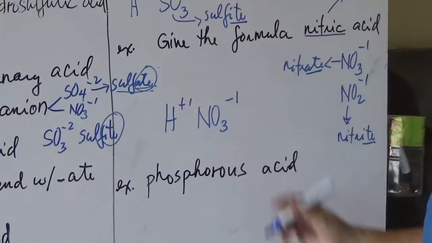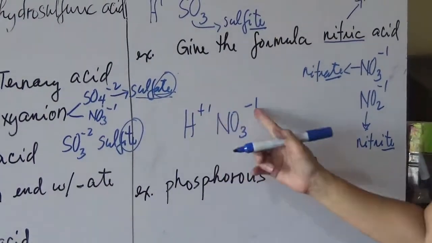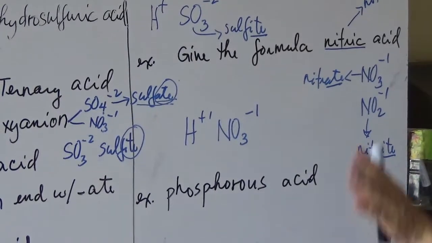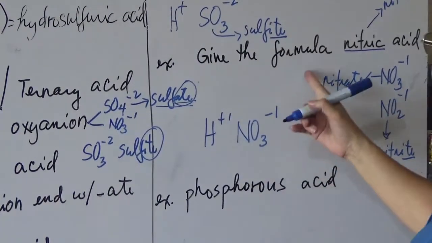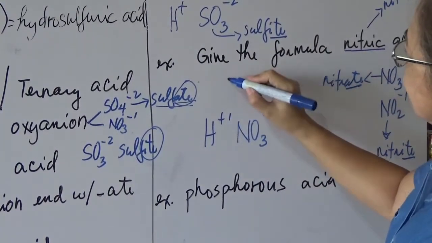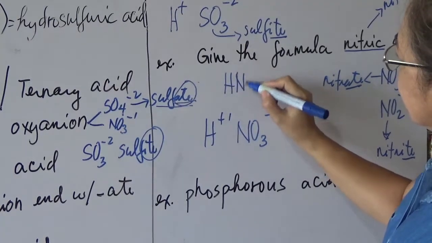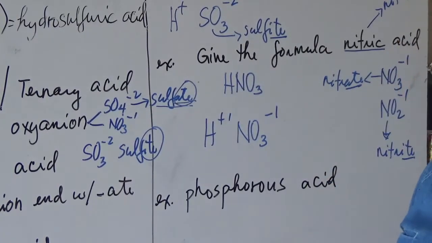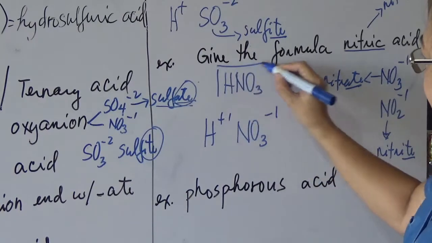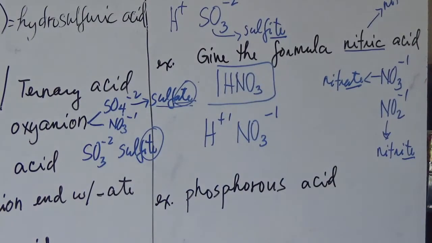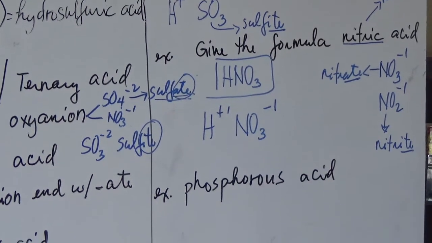Based on the charges, these are all 1 and 1, so this can be reduced to 1, of course. So the formula of nitric acid then will be HNO3. Okay? Get it? That's the formula of nitric acid. The last example, phosphorous acid.